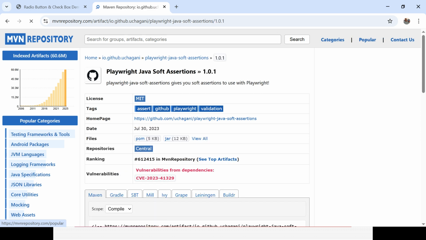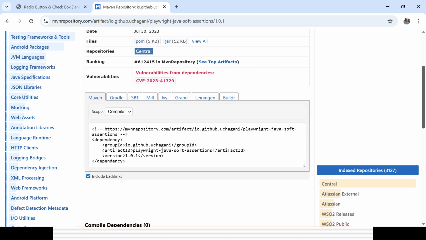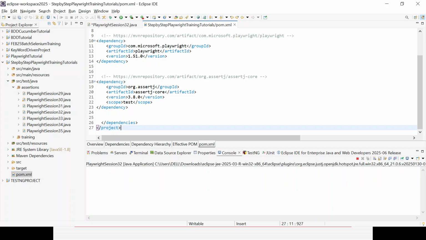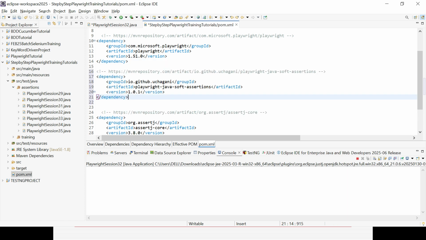You can click on it, and after that take the whole code wherever Maven is there, because we want to add it to the Maven project. So in the Maven pom.xml file, pom is nothing but the project object model file, just copy the code under the dependency section and save it. It might take a couple of seconds to save the code and add all the jar files.